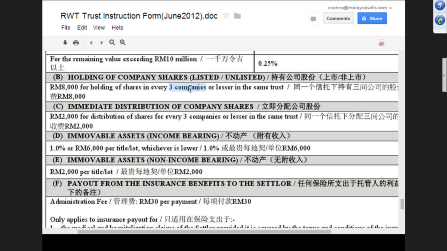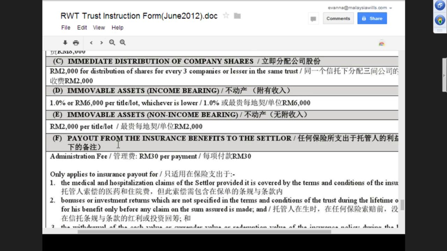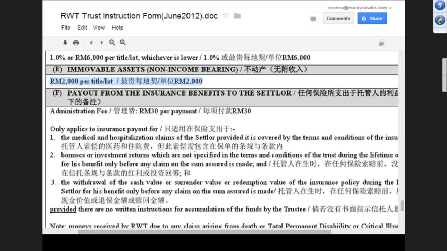Yes. Okay, understood. So immovable asset is 1% or 6,000 per title per lot, or 2,000 if it's not income bearing. Okay, so payout from insurance benefit is 30 ringgit per payment. This is for medical, right? For medical, or something where they want to do a cash withdrawal, cash withdrawal is 30 ringgit per payment.